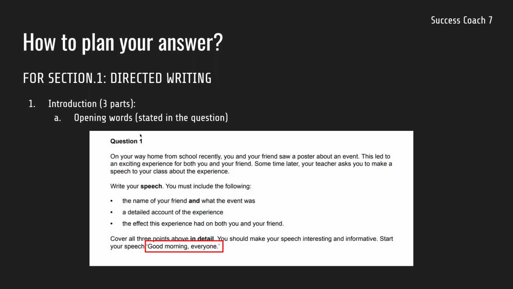For example, as you can see here, there's a question from the past paper where the entire question is given. Here we have to write a speech, and in the question we are given the opening words. It's saying start your speech, good morning everyone. So we have to start our speech from these words. No matter how many variants of the speech you have, you always have to start with this one, and it gains you some marks. So make sure that you start your introduction with the opening words which are stated in the question.